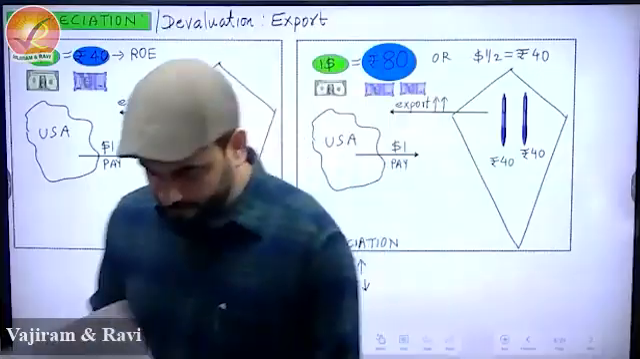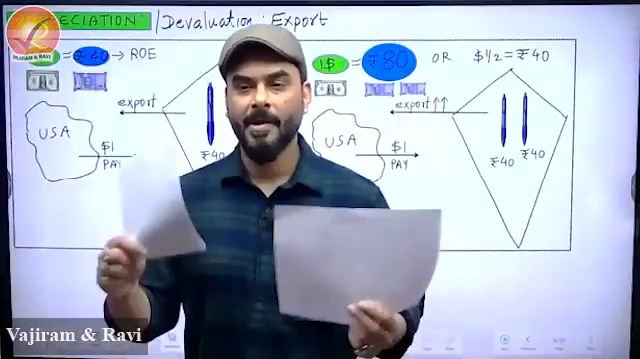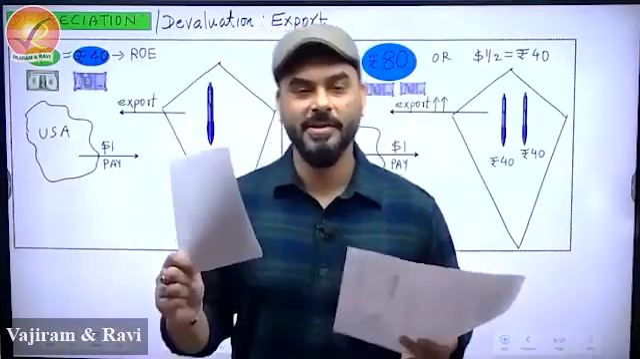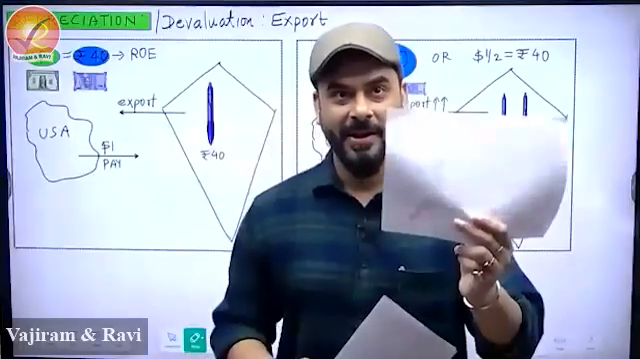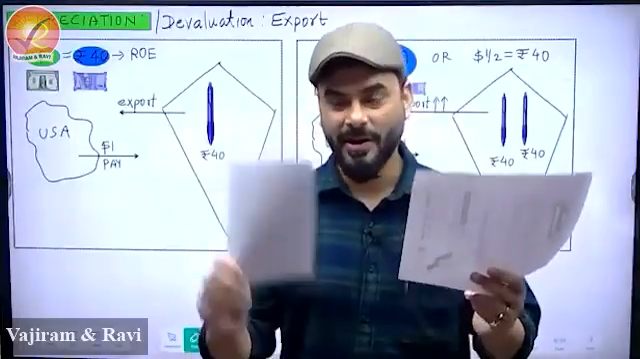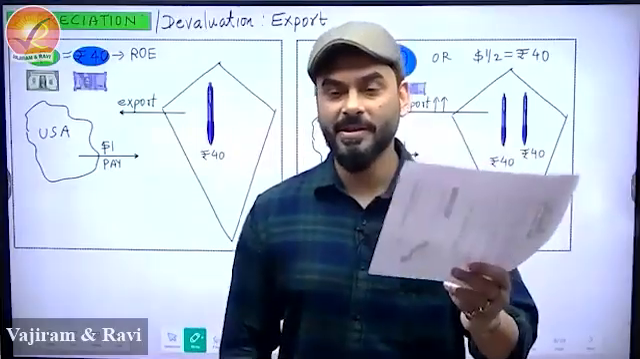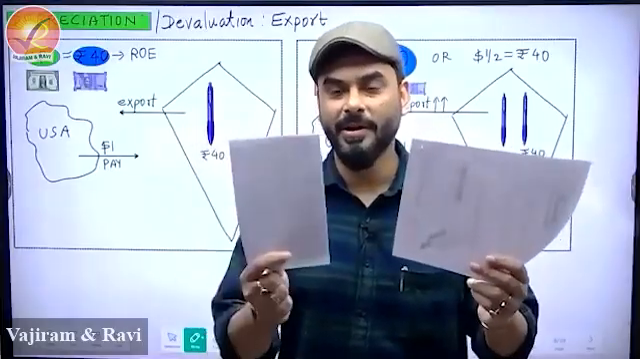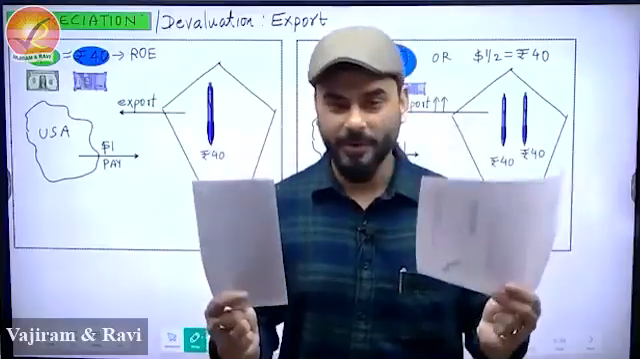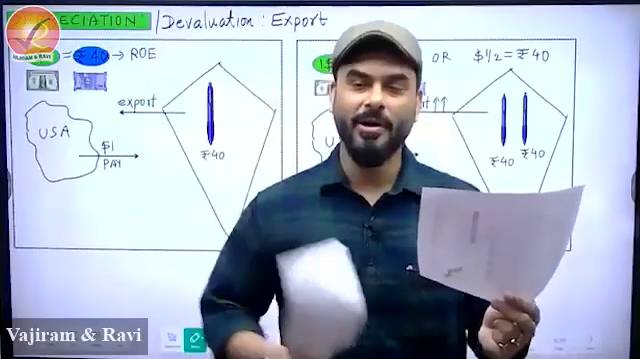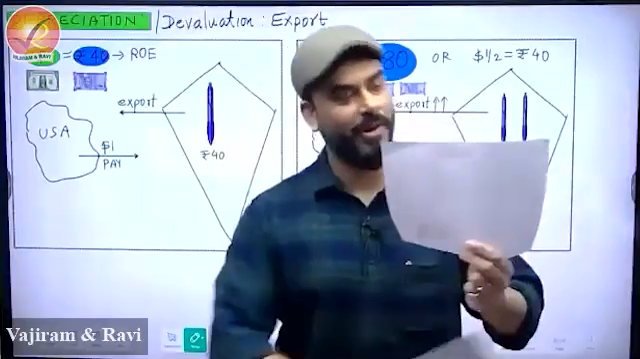Now see guys, if you want to buy $1, the quantity is less, and this is 40 rupees. You can see that the quantity is more. Look at the quantity: $1, 40 rupees. If you want to buy $1, you will have to give this big amount, 40 rupees.